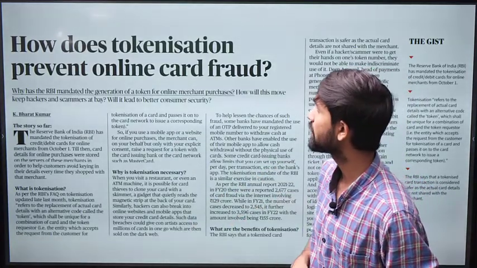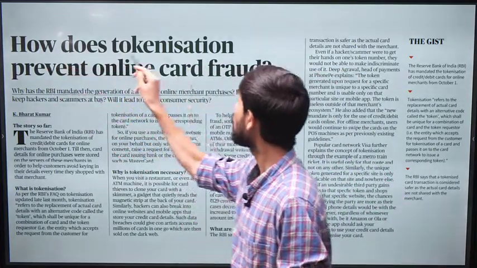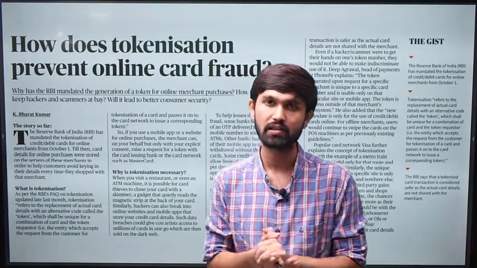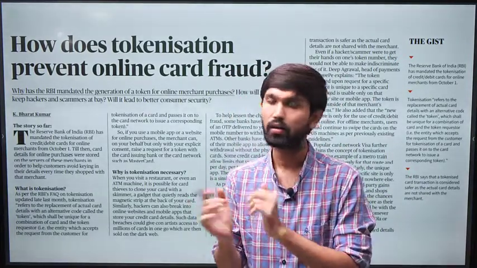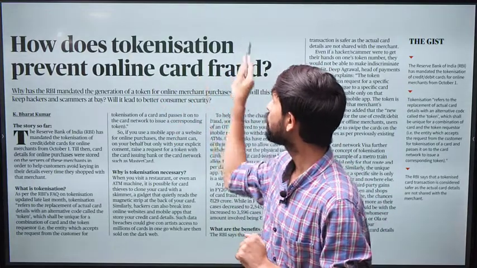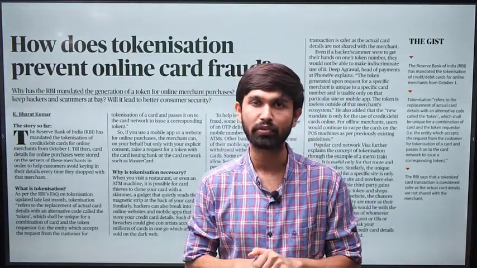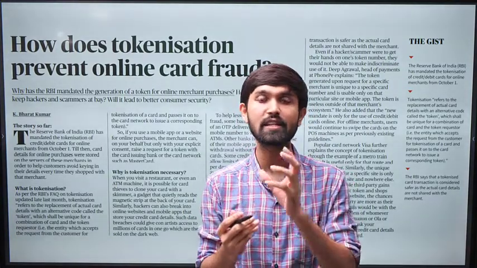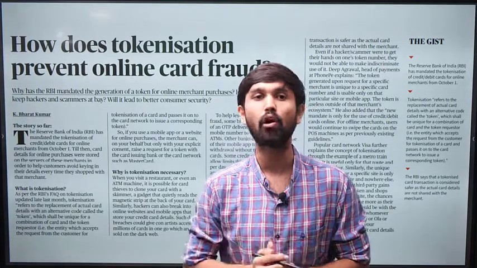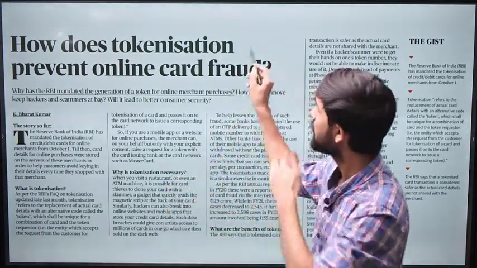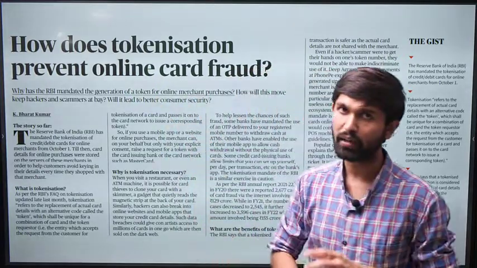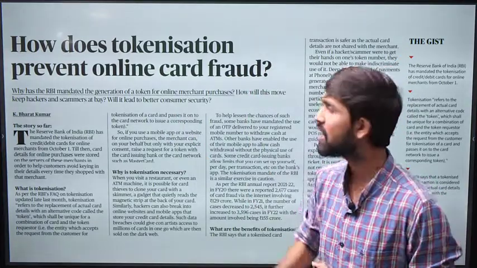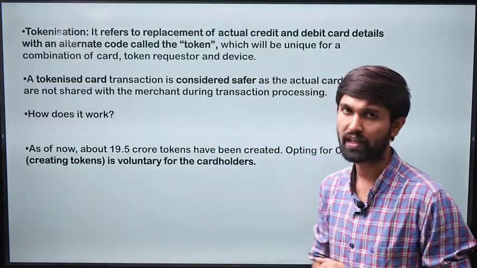The next article which appears reads, how does tokenization prevent online card fraud? Now this particular question occurs in the newspaper because a new scheme or a tool of tokenization has been introduced by the Reserve Bank of India, and we have seen in the prelims examination that new interventions and innovation, especially related to the banking sector, are often asked by the UPSC. So that is why we'll try to understand what exactly is tokenization and how it is going to benefit the Indian banking system. So what is tokenization?